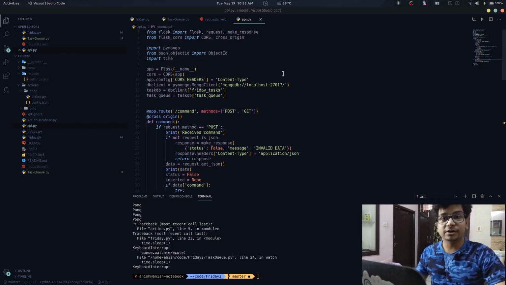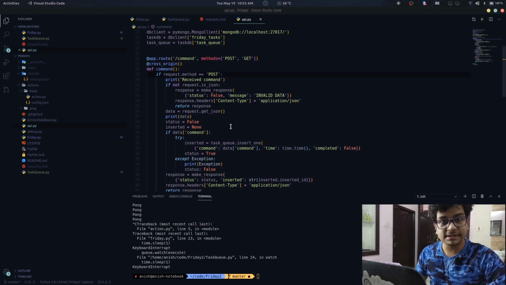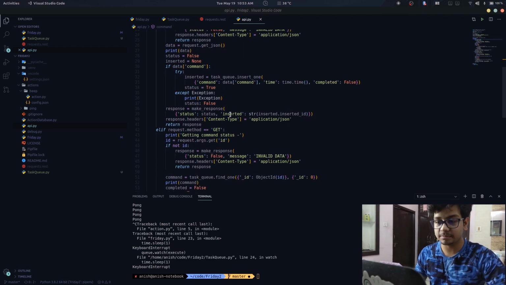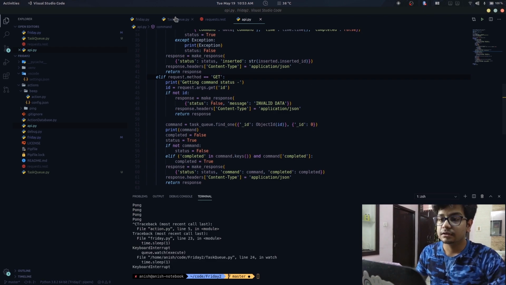Yeah, so here I've gone ahead and created a simple REST API that can receive commands and queue them to the MongoDB. Now here we have a simple post request that will be used to queue the commands, and then here we have a get request which will be used to get commands that are active.